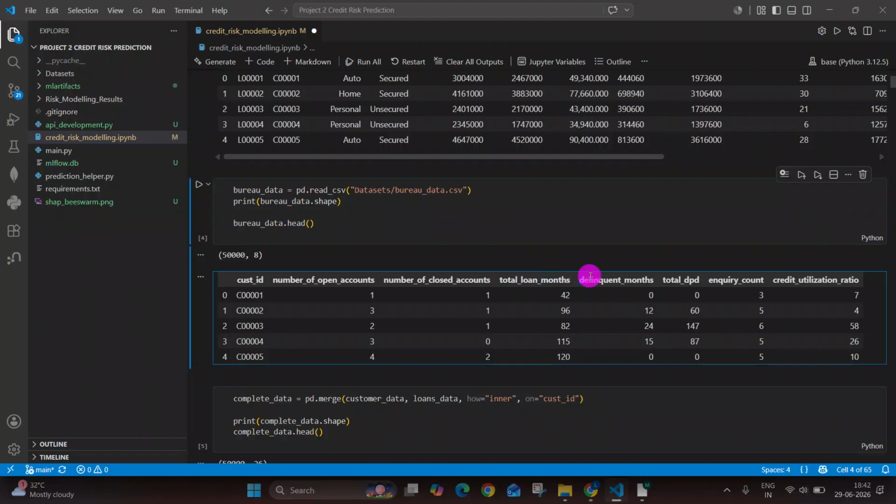Then delinquent months. Now this is important. Delinquent months means the months where the applicant has missed the loan due date. For example, let us take an applicant who has taken a loan of 1 lakh rupees, and he needs to pay his EMI on the second of every month.